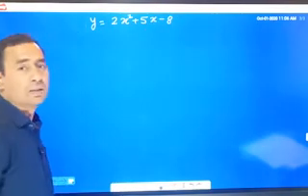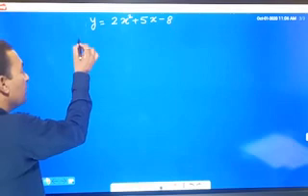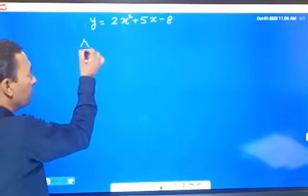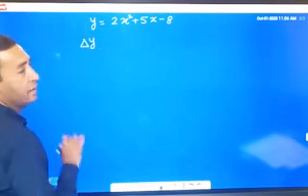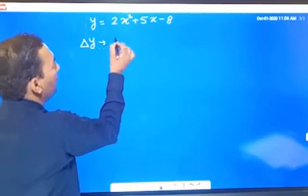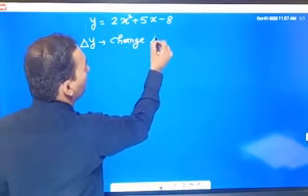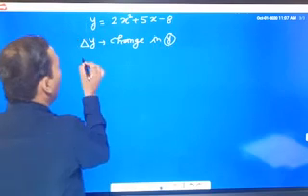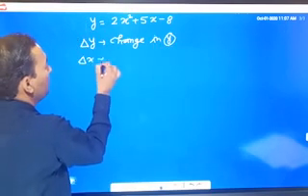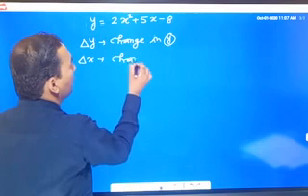Then if we make some change in y, that is denoted by delta y. Delta y means change in y, and delta x is change in x.